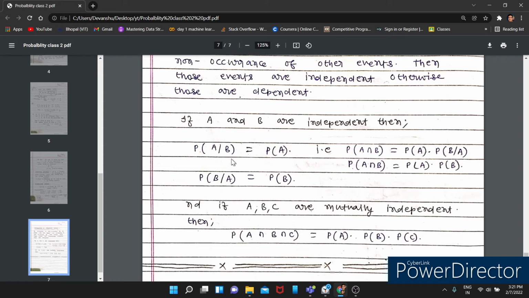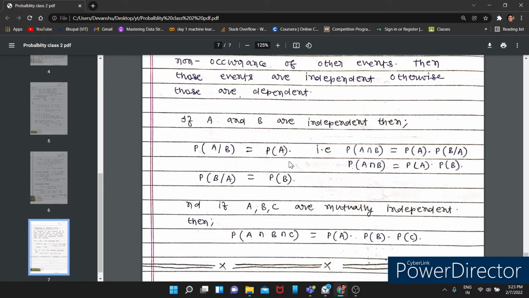How? Because in the multiplication theorem or in conditional probability, we used to say the probability of A when B has already occurred. But here A and B are independent, so the probability of A is not giving any effect to the probability of B. So you can simply write P(B), and here you can simply write P(A).